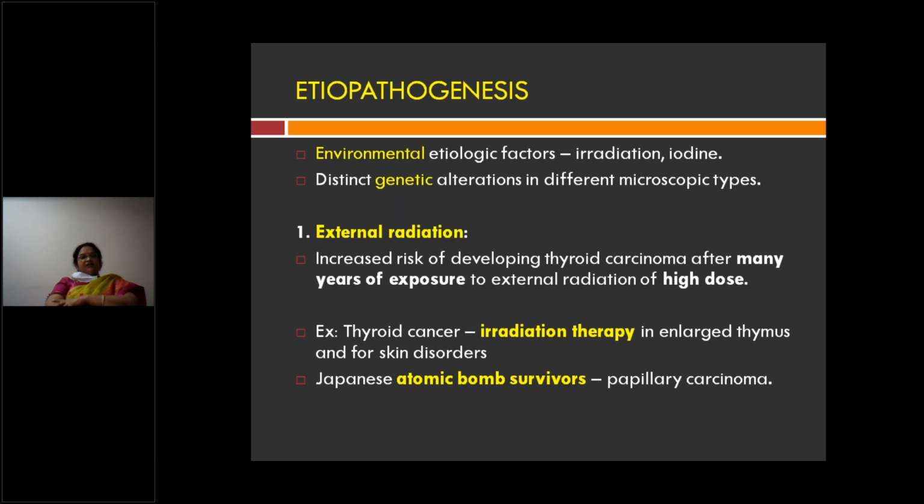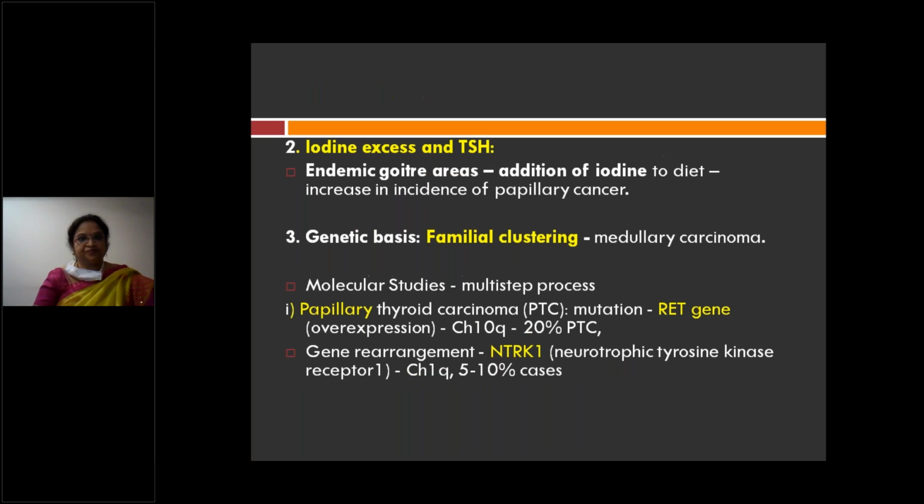Irradiation therapy for an enlarged thymus or skin disorders can cause thyroid cancer, as well as the Hiroshima and Nagasaki events. Atomic bomb survivors have increased risk of developing papillary carcinomas.